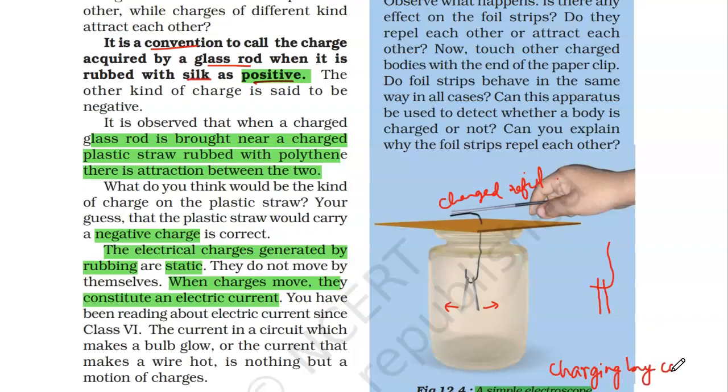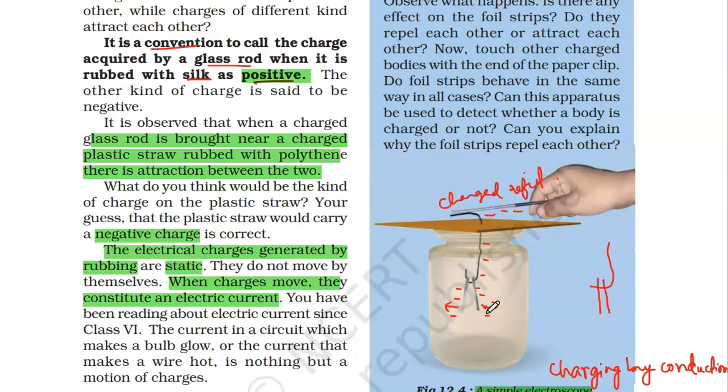Charging by conduction. You can also say it is nothing but transfer of charges, because this refill was rubbed with a polythene and it acquired a negative charge. When it came close to this metal paper clip, these charges, because they can travel through a conductor, were transferred through this metal clip to this aluminium foil, and in this way they charged the aluminium foil.